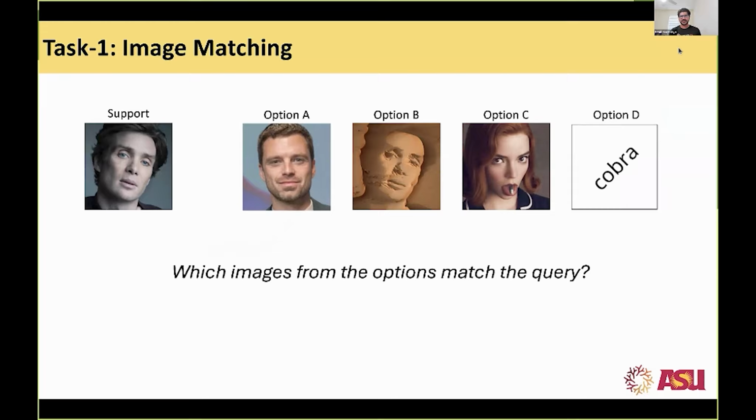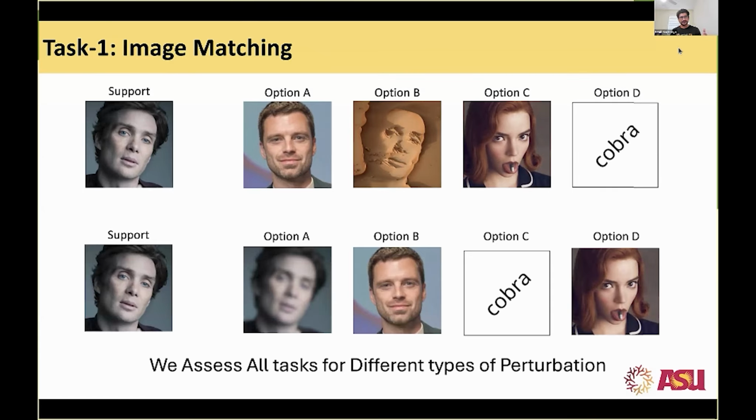We have this task of image matching. Here we take one support image, which is our ground truth, and four options. Three of them belong to the same dataset, and one of them is out of distribution from another dataset. There is only one correct answer, which is the closest match to the support image, that is option B. Options E and C are closely aligned embeddings that we take in.